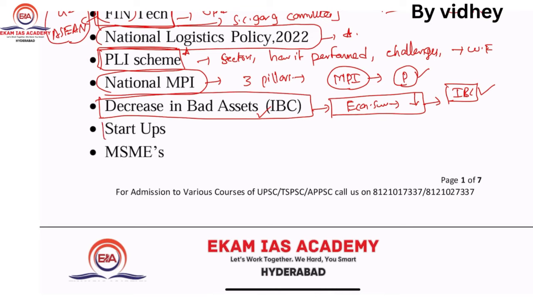Next one, startups, very important. For example, in India, if you see, there is a Startup20 working group in the G20 also. So there is very huge importance for the startups. What are the issues regarding the startups? What are the policies? What are the frameworks? Each and everything regarding the startups is very important.